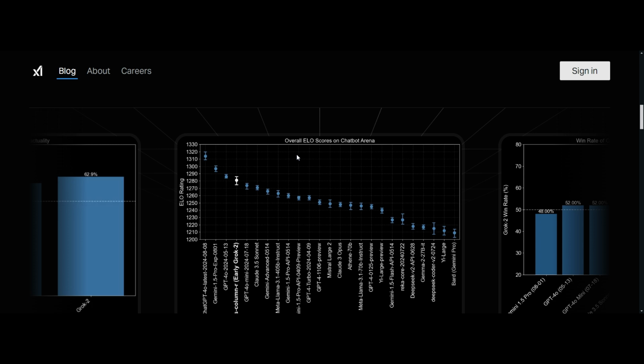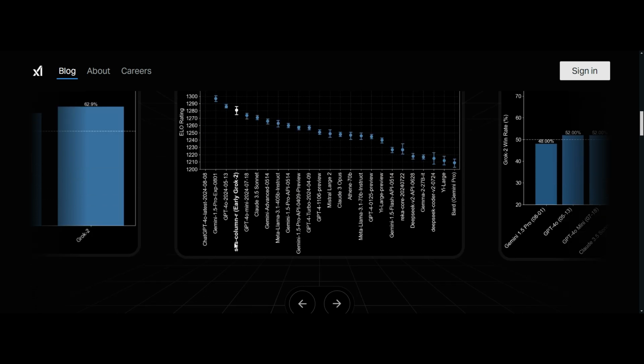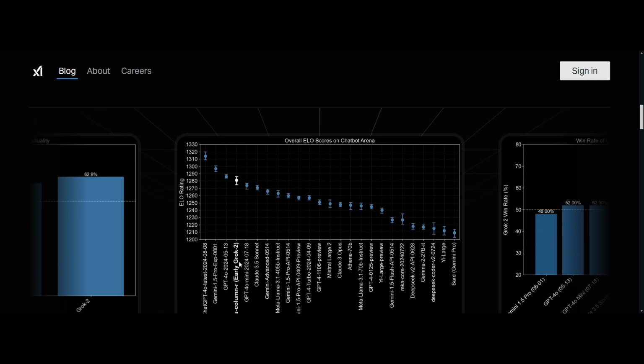If you see here, this is the overall performance they have tested on the leaderboard using the Arena chatbot. When they compared the new model, named sus-column-r, which is the Grok 2 model recently introduced by Elon Musk, it outperforms the other models, as I said: Claude 3 and Claude 3.5 Sonnet and the GPT-4 Turbo model.